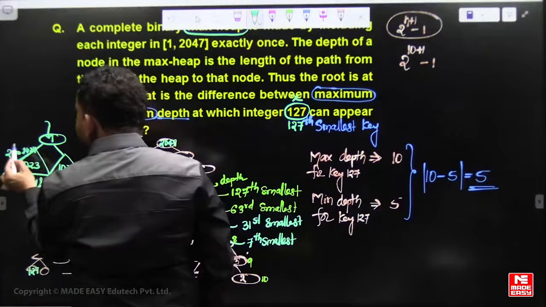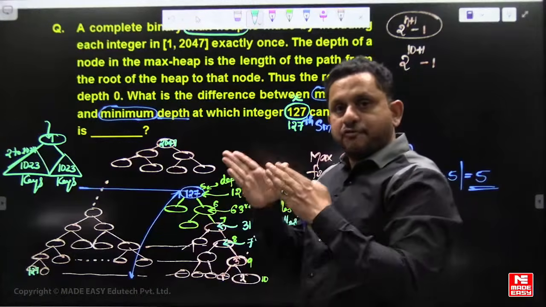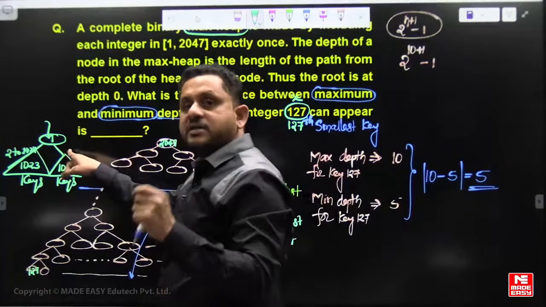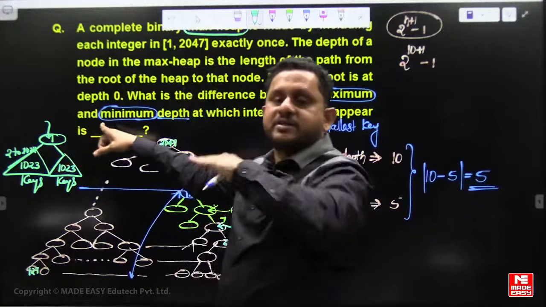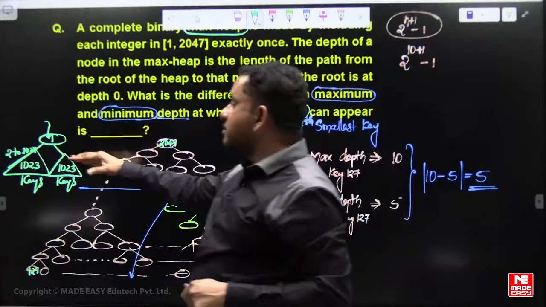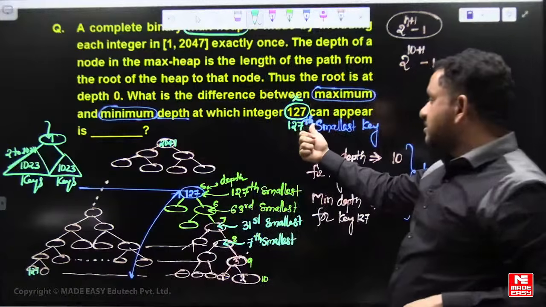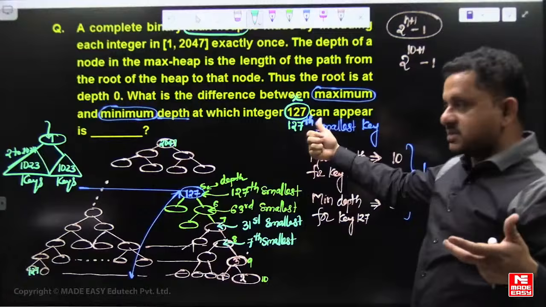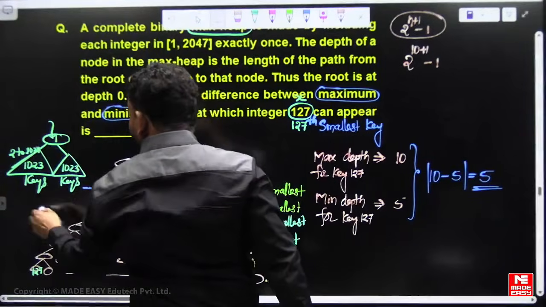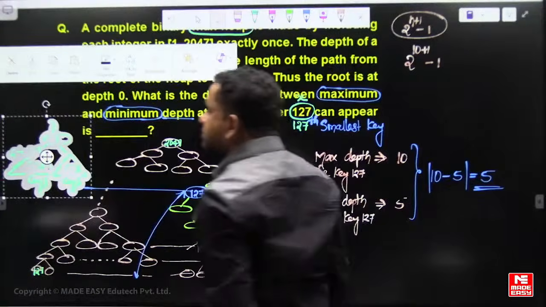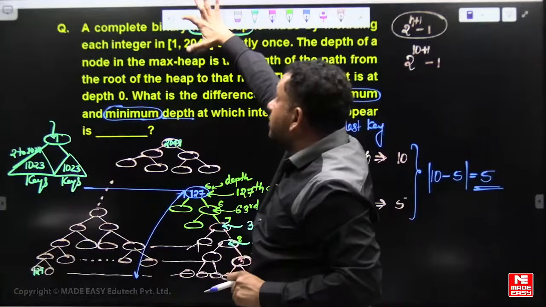So until 1024, the minimum key can be at the second level. But if it is beyond that, it is not possible to come to the second level; it becomes close to the smallest, then close to the largest for min heap, okay. So you need to analyze like that for max heap and min heap for this question. This is a frequent model asked in the exam, okay.